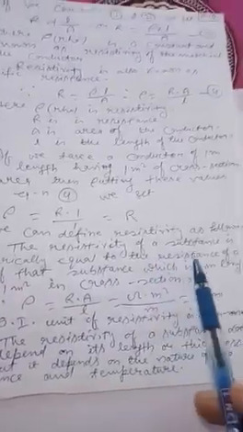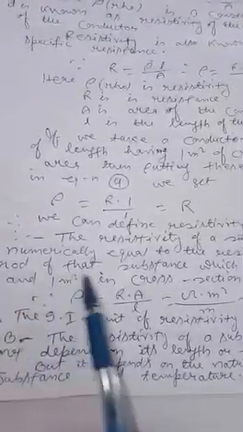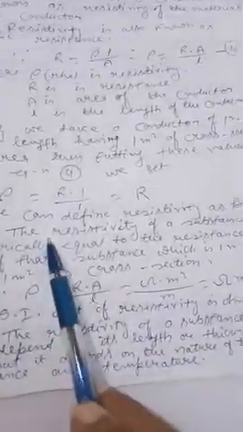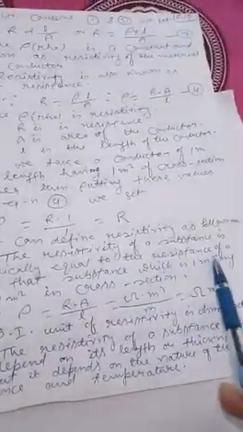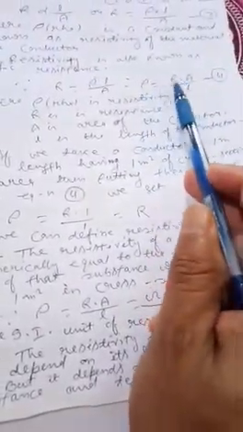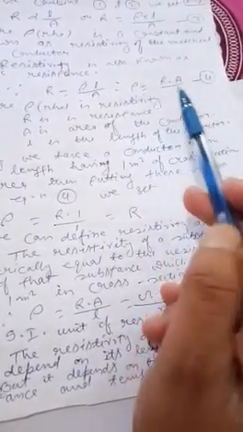The resistivity of a substance is numerically equal to the resistance of a rod of that substance which is 1 meter long and 1 meter square in cross section, because resistivity can be equal to resistance only when area is 1 meter square and length is 1 meter.